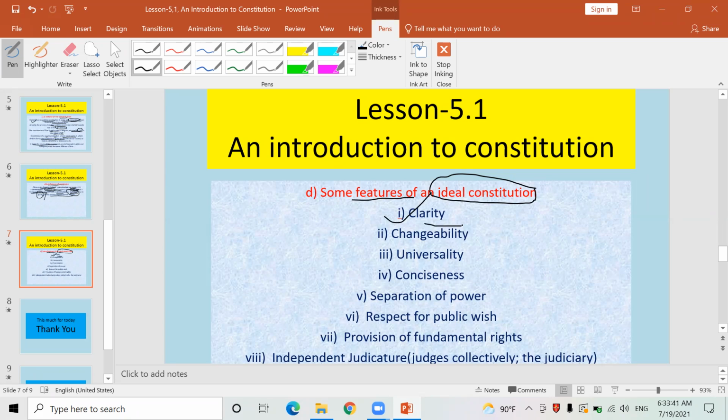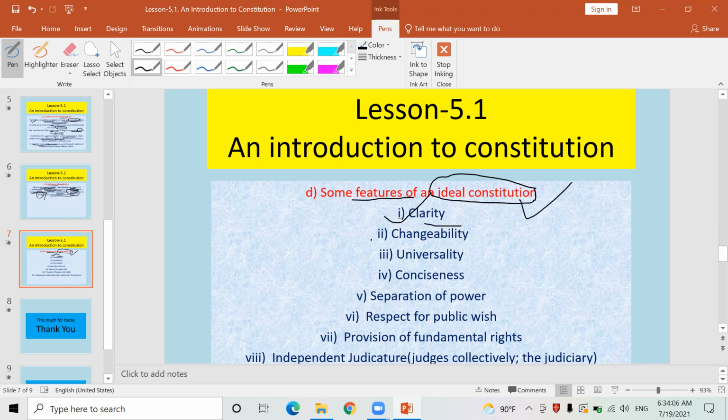They should be written and described very clearly. Form of the government, power and function of the judiciary, power and function of the executive, power and function of the president. Everything must be clearly defined and described in the constitution. If such a constitution exists, it is definitely an ideal constitution.